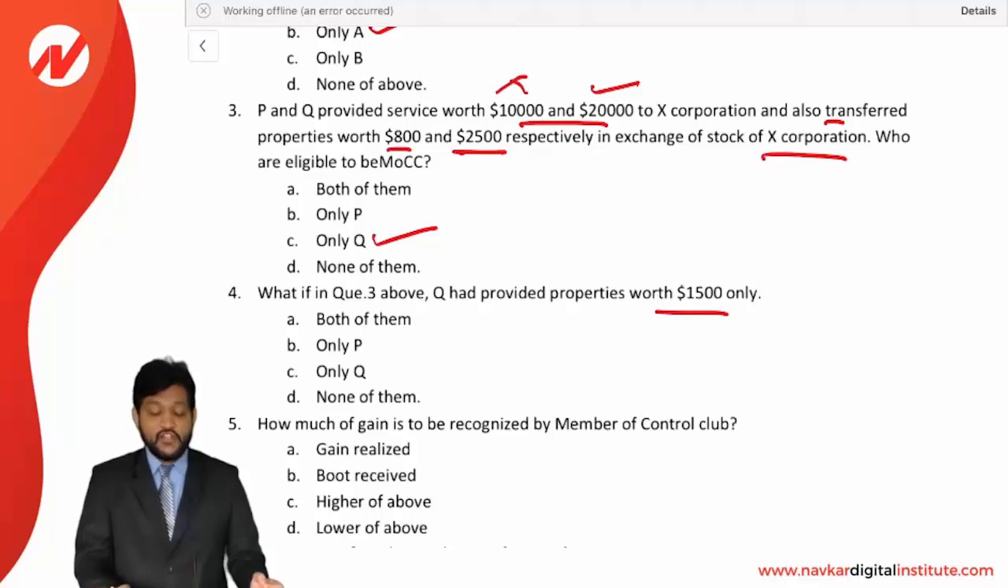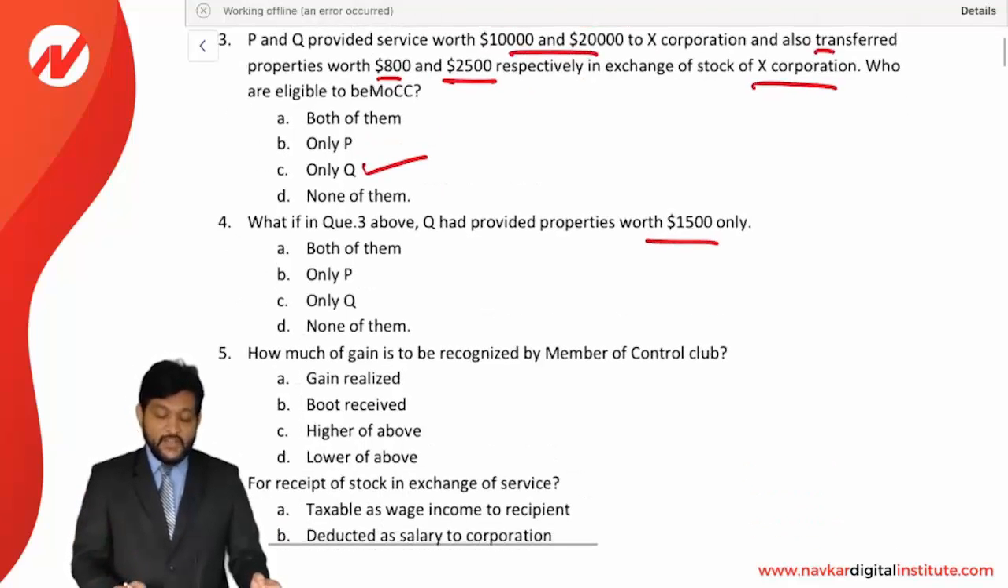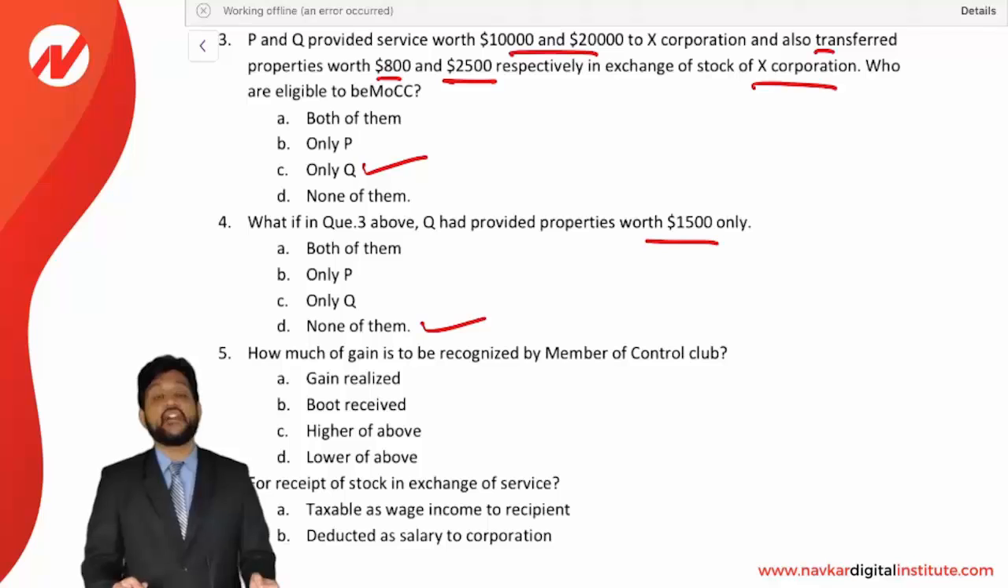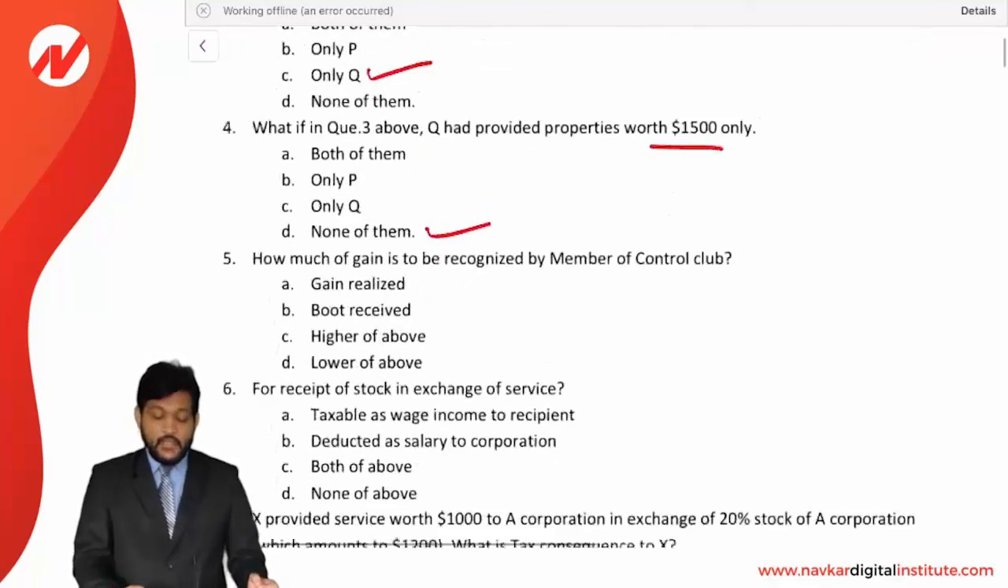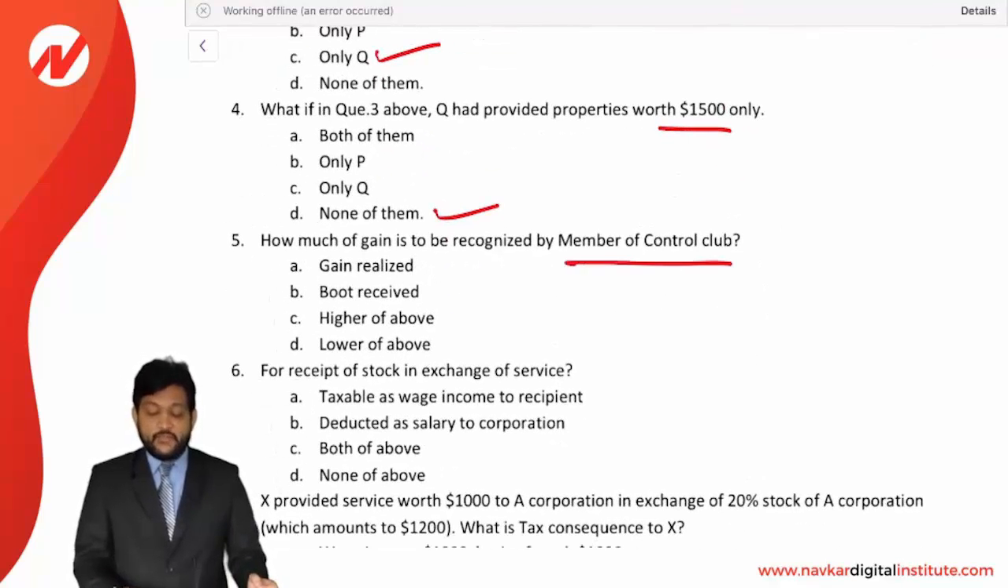So he will also not qualify. So Q will also be removed. That's why none of them will qualify as a MOCC. How much of gain is to be recognized by a member of control club?